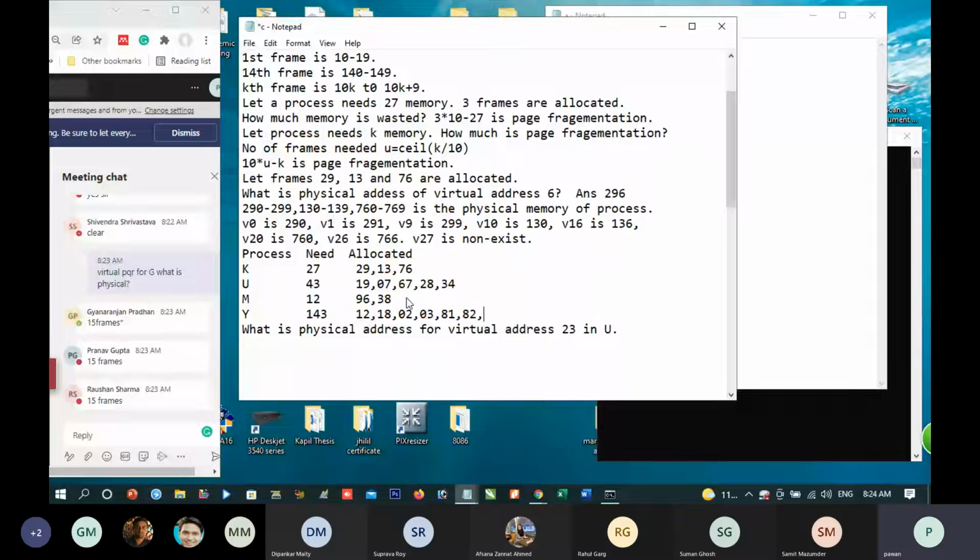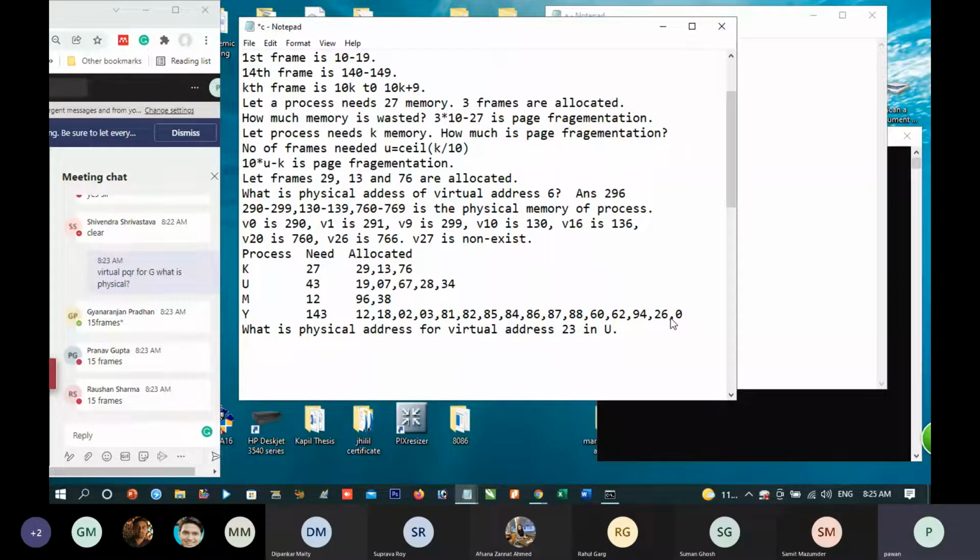81, 82, 85, 84, 86, 87, 88, 60, 62. Let us see whether 15 are over: 0, 1, 2, 3, 4, 5, 6, 7, 8, 9, 10, 11, 12, 13, 14.